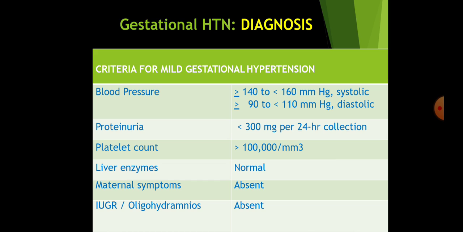Criteria for mild gestational hypertension. What should be the level of the BP to tell it is mild? Systolic BP more than 140 and less than 160, and diastolic more than 90 to 110. Proteinuria is less in 24-hour urine collection. Platelet count here is usually more than 1 lakh per cubic mm. Liver enzymes are normal. Maternal symptoms are absent here, and there are no features of IUGR.